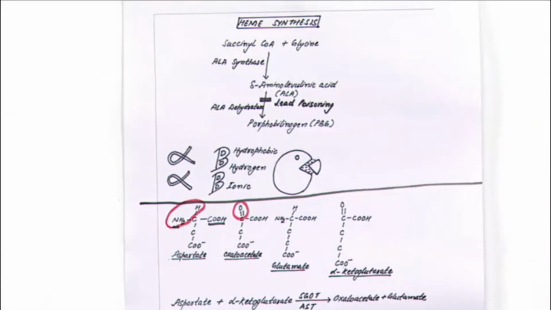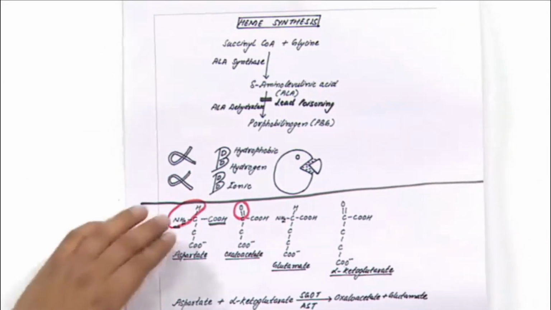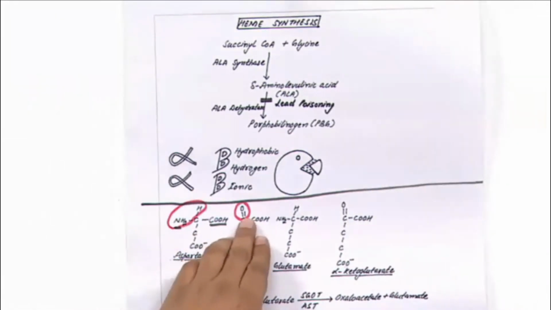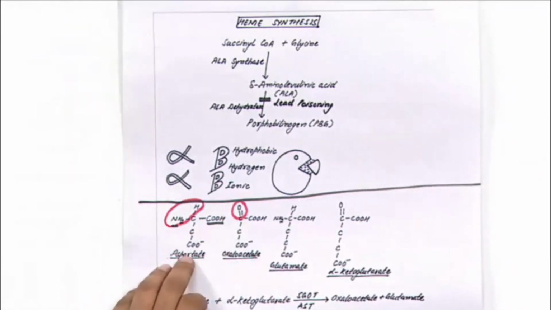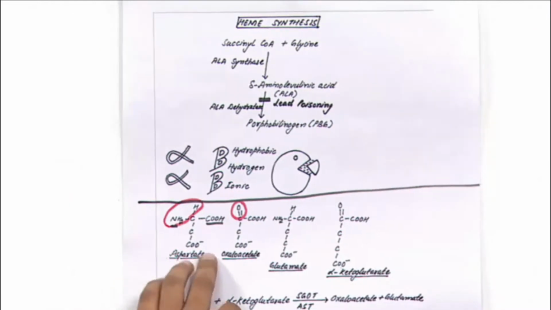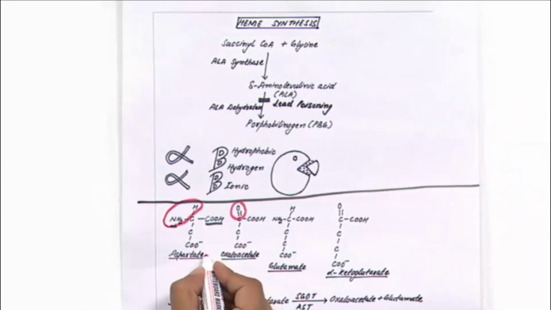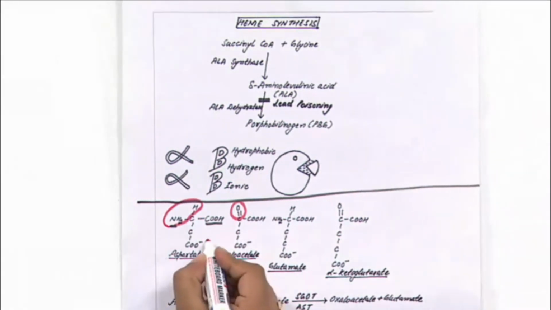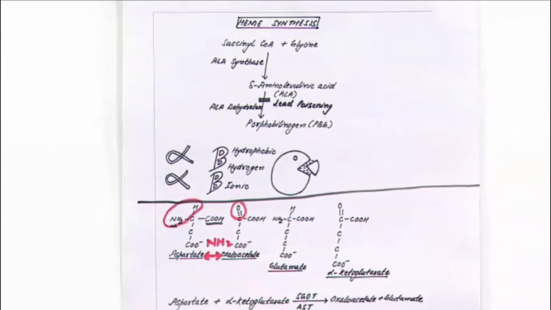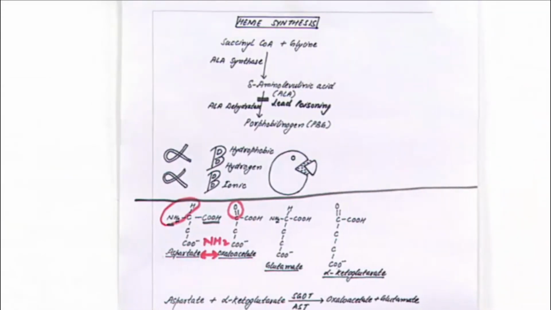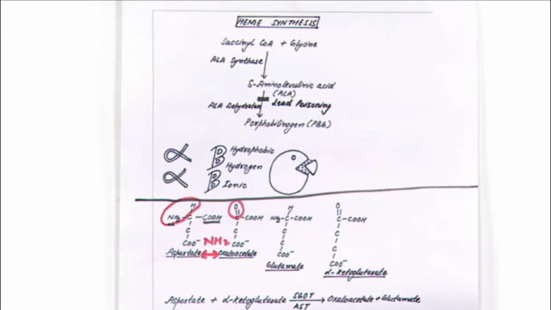Yes, this is a mnemonic. Whenever we remove the amino group, there is joining of a keto group. So whenever we deaminate aspartate, it will be converted to oxaloacetate. Or you may write it like this. Mnemonic means aspartate and oxaloacetate, the difference is of the amino group. If you remove the amino group from aspartate, it will be converted to oxaloacetate, or if you attach an amino group to oxaloacetate, it will be converted to aspartate.